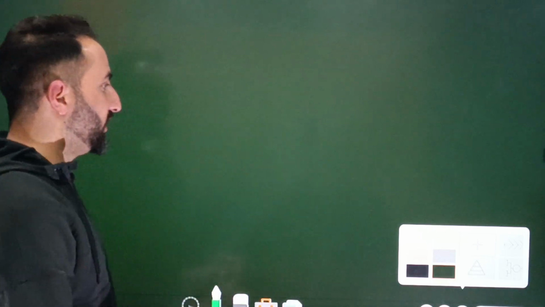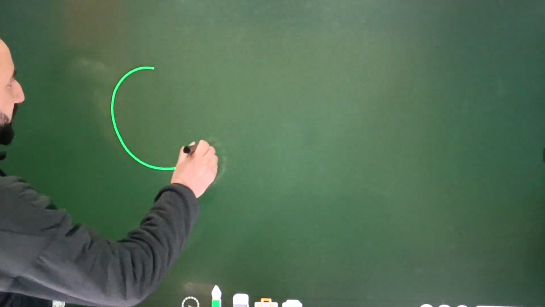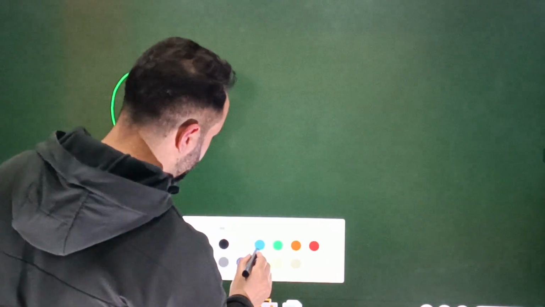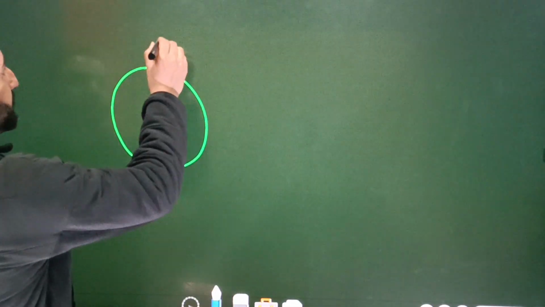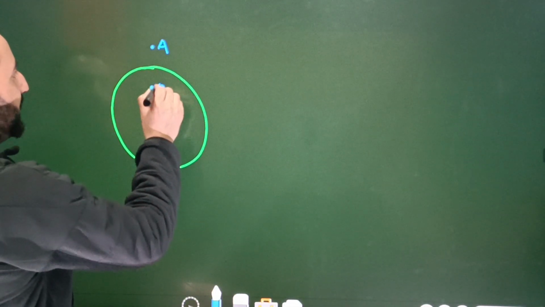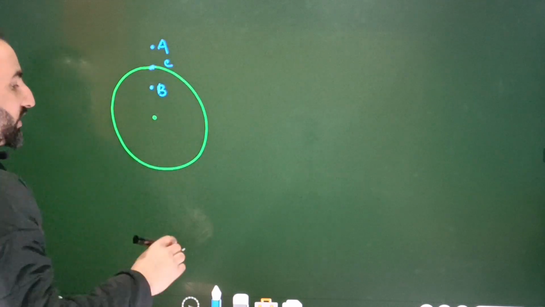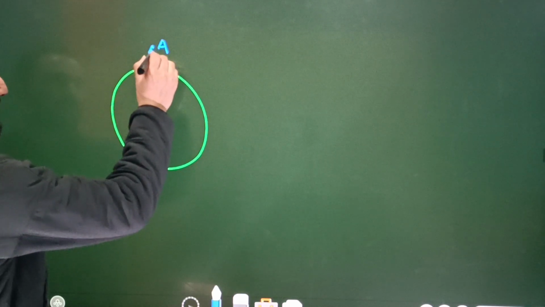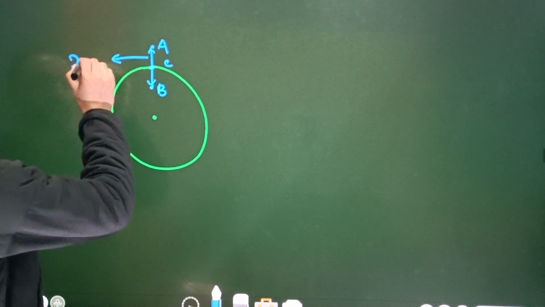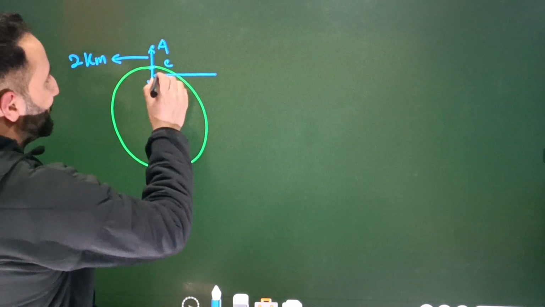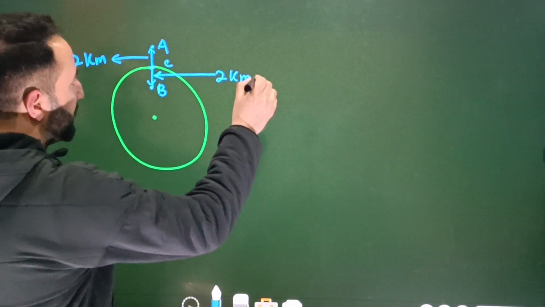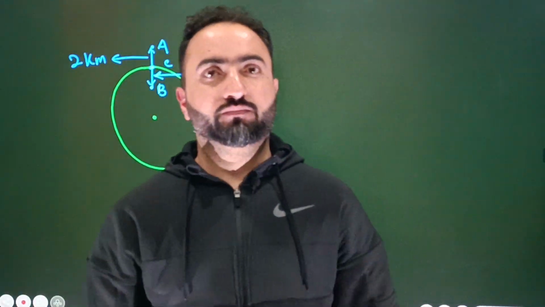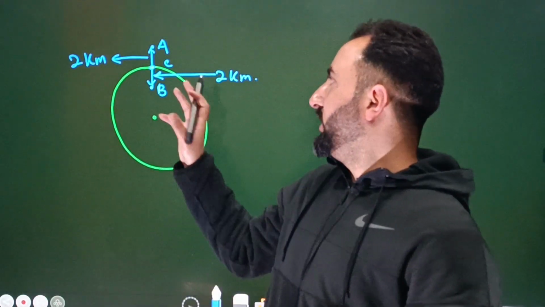What I need to say is this. For example, here we have Earth. This is the center of Earth. Now I'm going to mark 3 points: this point A, this point B, and this is the surface, for example point C. So there are 3 points. These distances are given to you. Let's suppose this is 2 kilometers from the surface of the Earth. This distance is again 2 kilometers from the surface of Earth. That means you are going upwards 2 kilometers from the surface of Earth, and 2 kilometers deep into, for example, a tunnel.